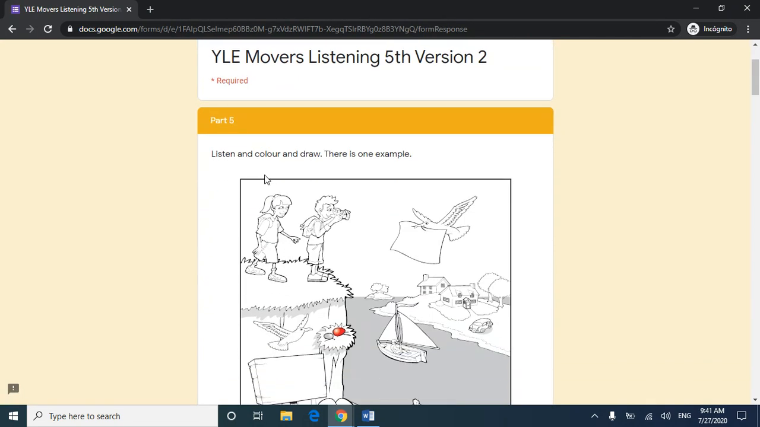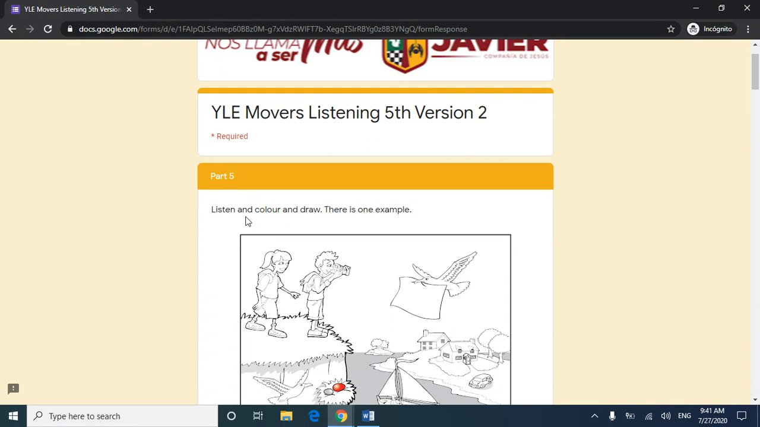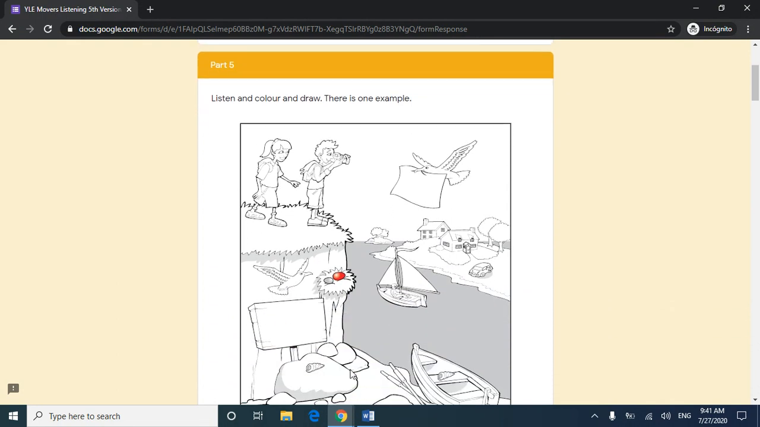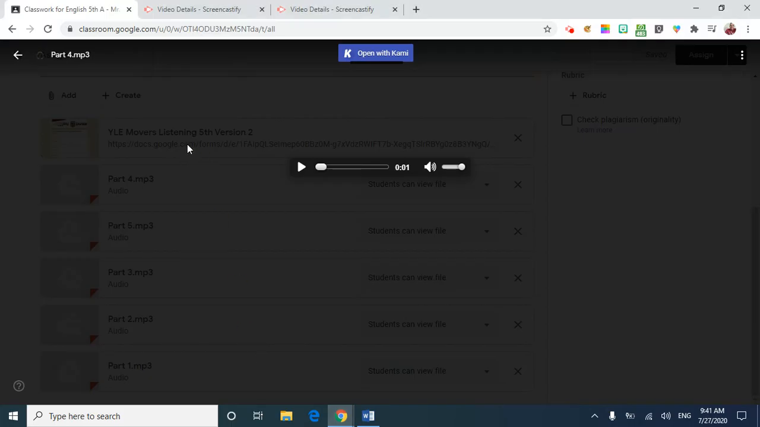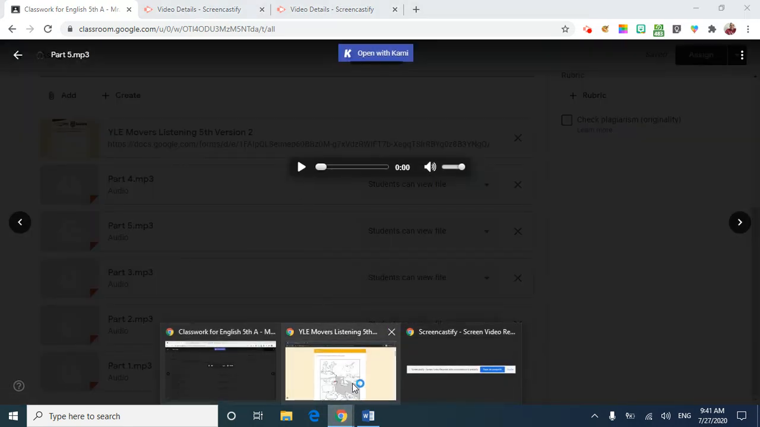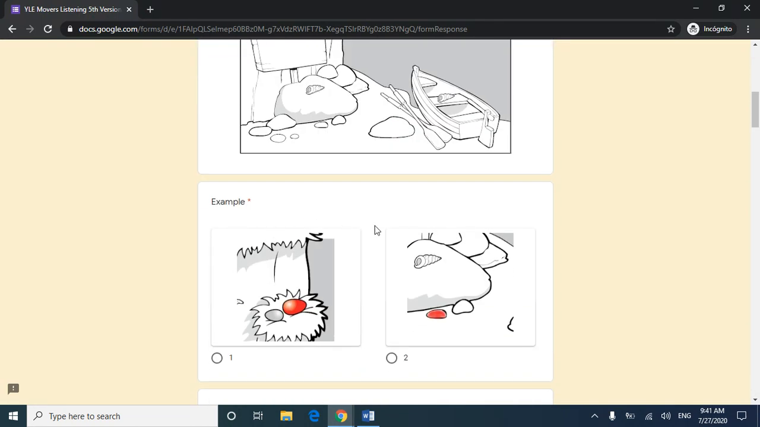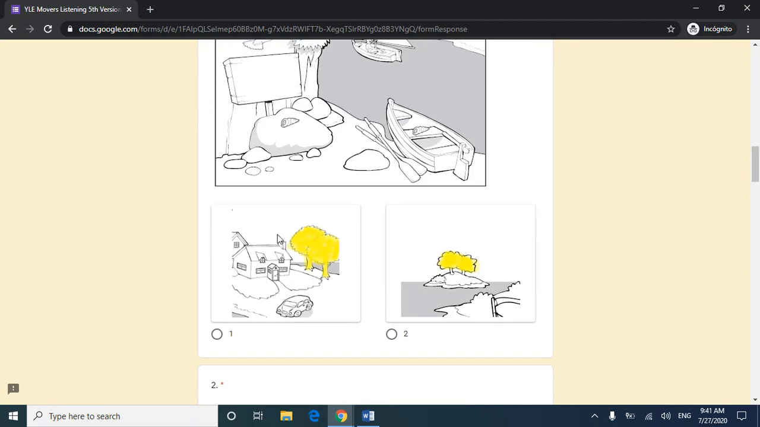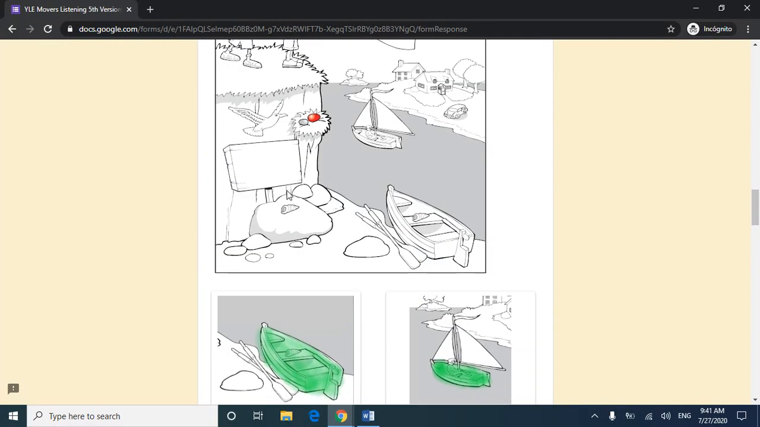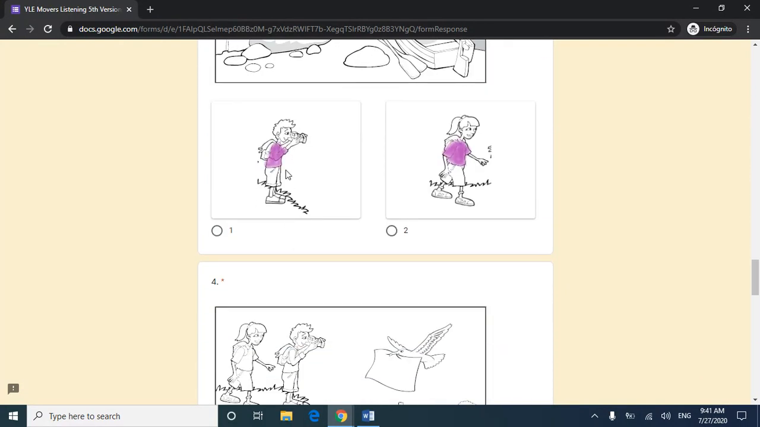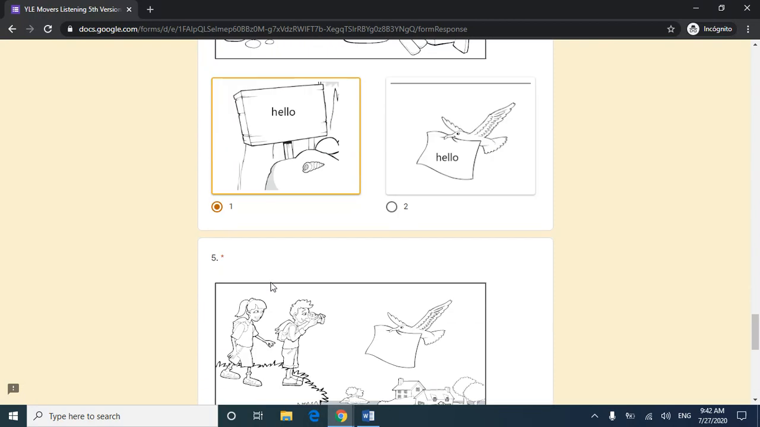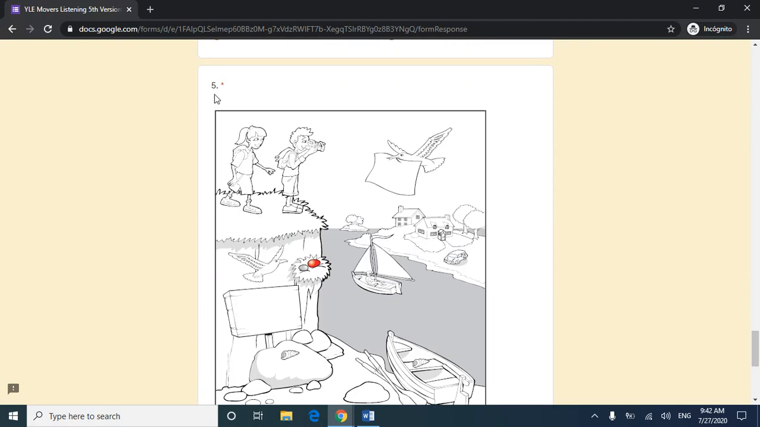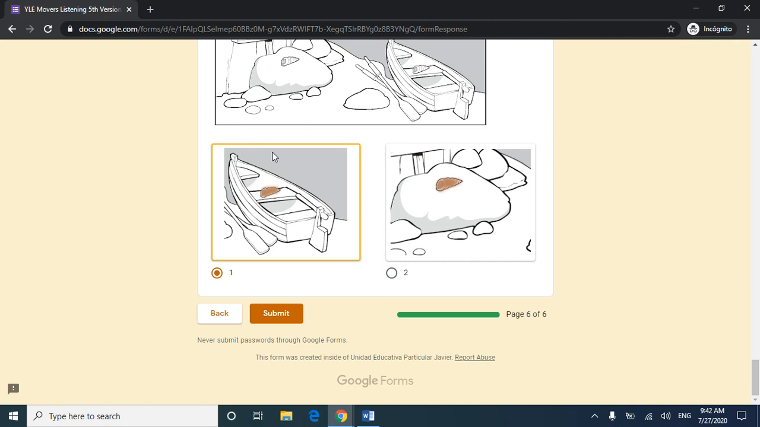Part number 5, we have to listen and color and draw. So we go to classroom, we click part number 5, we listen to part number 5, and then we select the correct color. Okay, for number 1, we select one of the 2 options. Okay, the teacher is going to select the option number 1 just to show you the example. Okay, so here it's number 5, number 4, number 3, and number 2.